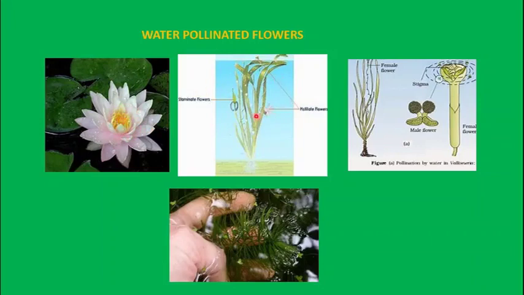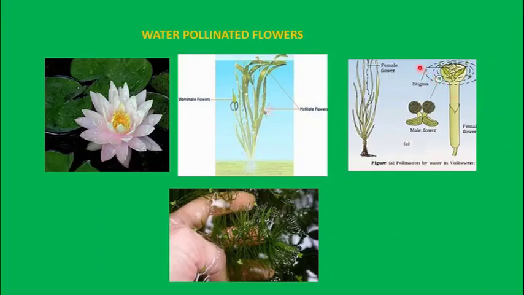This is an example of the water hydrophytes, submerged hydrophytes, Vallisneria. The leaves are ribbon-like, and then there are two branches. One branch produces a male flower, and the other produces a female flower. This is the male, that is staminate flower, and this is the female flower, this is the pistillate flower. So what happened, the male flowers, you can see in this picture, are very small, okay, and a little bit winged and all.